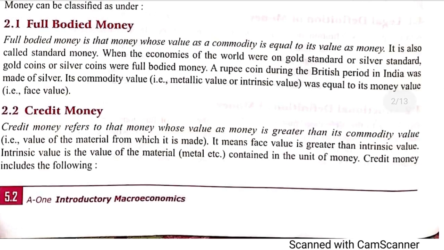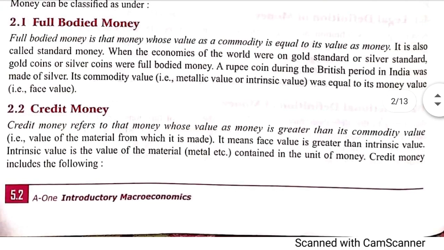Full bodied money. A full bodied money is the money which has the same intrinsic value as well as face value. For example, if a coin is of rupees 5, it should have a metal which has the market value of rupees 5. So then you can call it full bodied money.